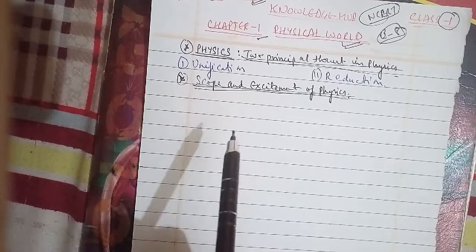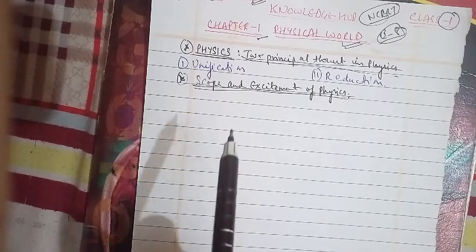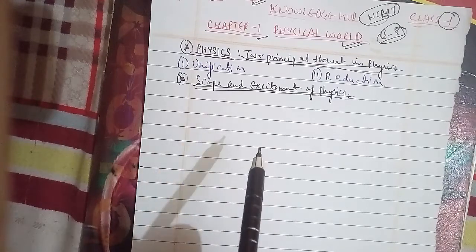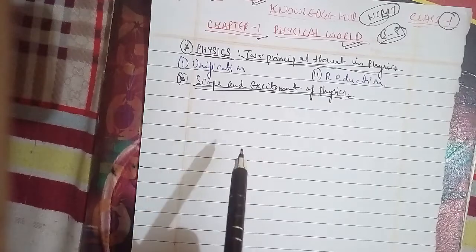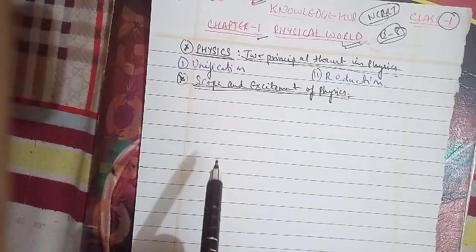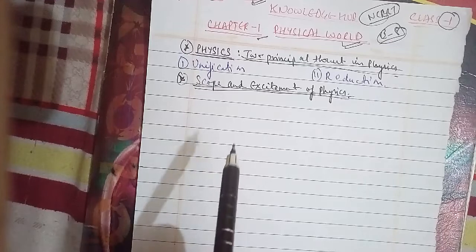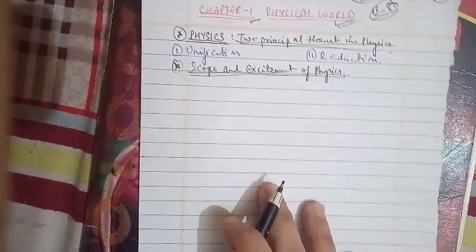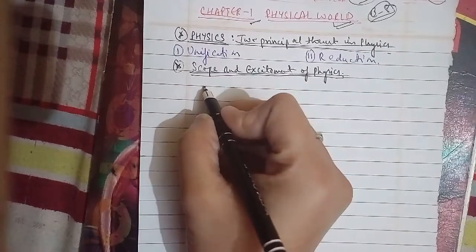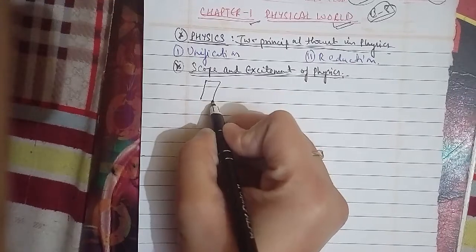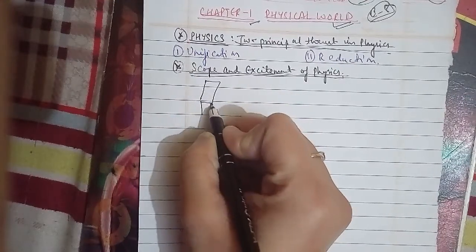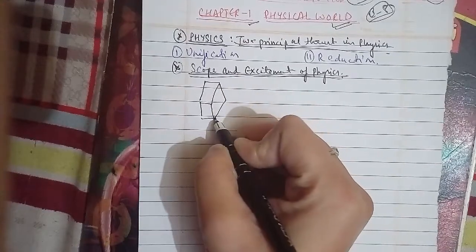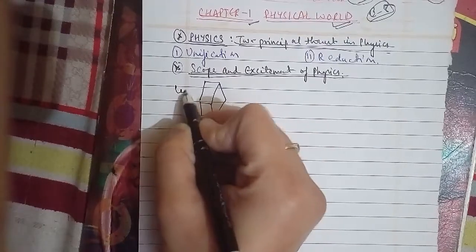We make a diagram for it. This is a lead box, a lead block. This is the darkened one. This is your polonium sample. It will go here.